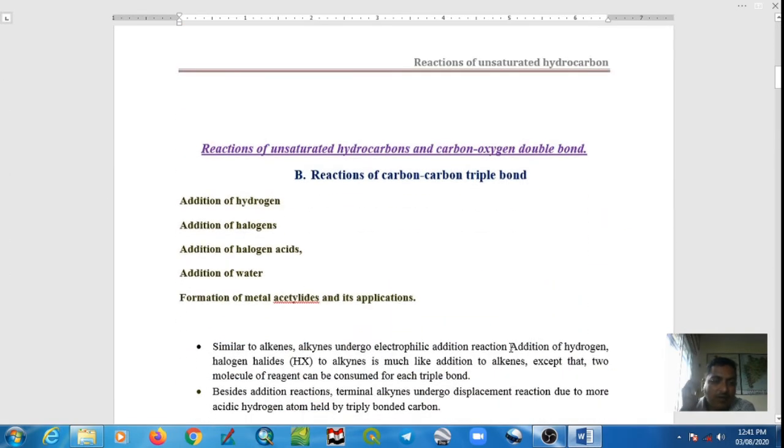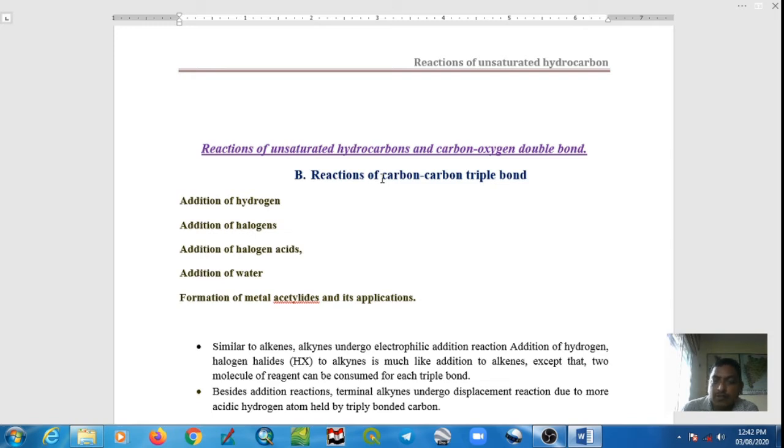In that, we are going to study reactions such as addition of hydrogen, addition of halogen, addition of halogen acid, addition of water, and the last one is formation of metal acetylide and its application. The reactions of carbon-carbon triple bond are similar to carbon-carbon double bond.